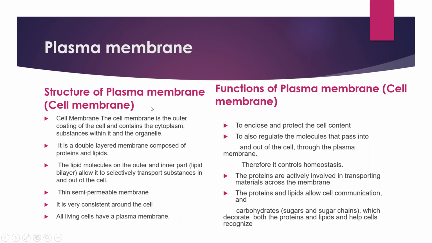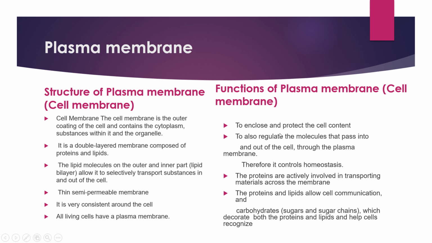First, we see about the plasma membrane. Plasma membrane, or it is known as a cell membrane. Cell membrane is the outermost coating of cell and contains the cytoplasm substance within it. It is a double layer membrane composed of protein and lipid. The lipid molecules on outer and inner part allow to selectively transport substance in and out of cell. So it is a thin semi-permeable membrane. It is very consistent around the cell. All living cells have a plasma membrane.